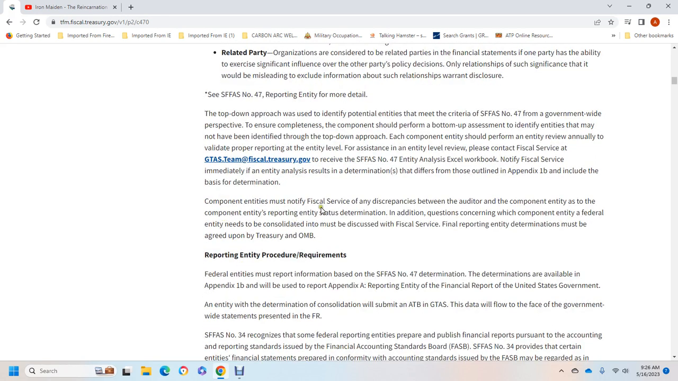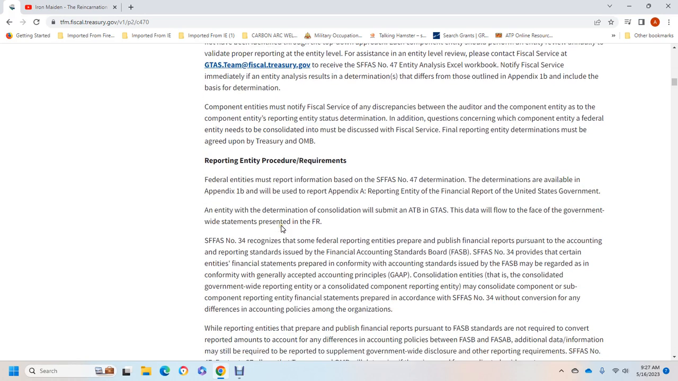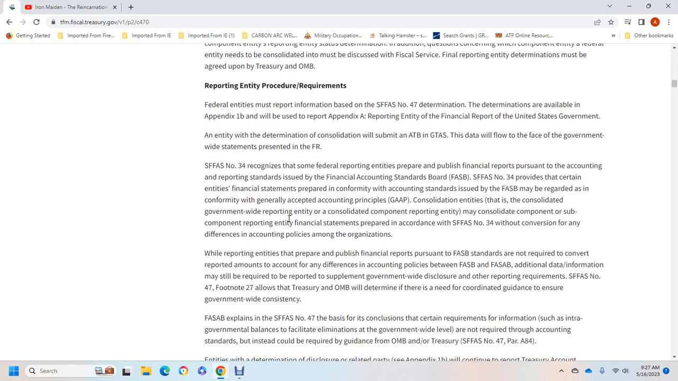Component entities must notify Fiscal Services with the description of the component entity and the entity's reporting entity with its determination, addition, condition. Questions concerning the component entity, or the federal entity with the need to be consolidated, must be discussed with the Fiscal Services financial reporting entity. Determinations must be agreed with the Treasury and the Office of Management and Budget. Reporting entity procedural requirements.